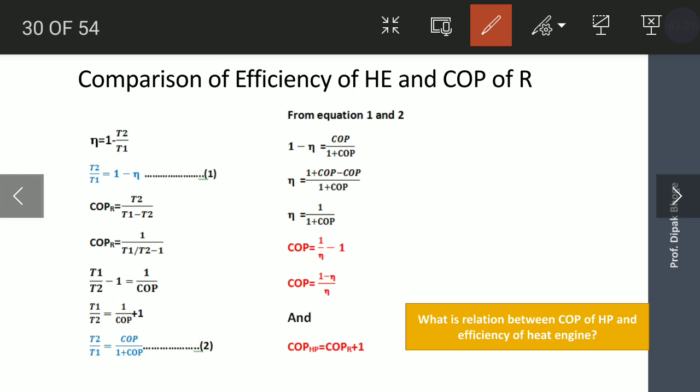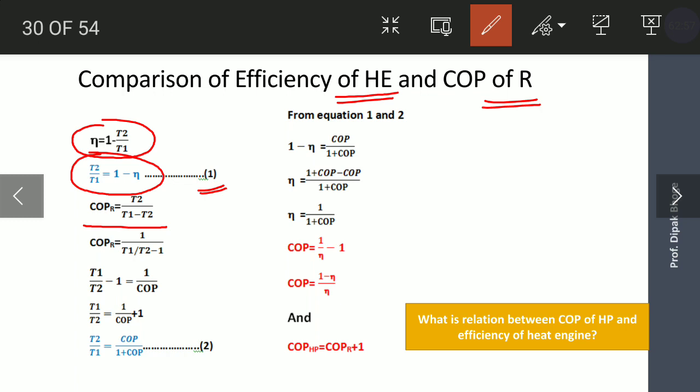Here if heat engine is operated as a refrigerator, then can you calculate the comparison between the efficiency and the COP of the refrigerator? Yes, we can calculate. We know the formula of efficiency, 1 minus T2 by T1. So from this equation you can write T2 by T1 as 1 minus efficiency. Mark this as equation 1.